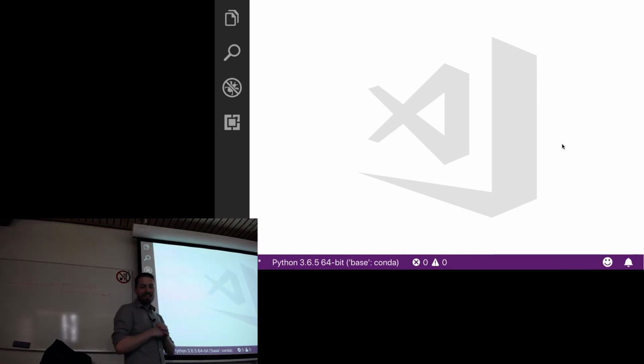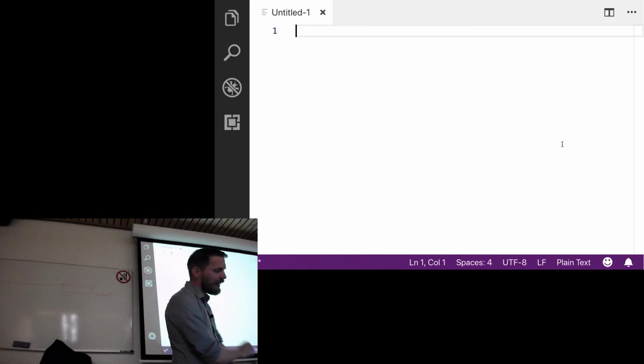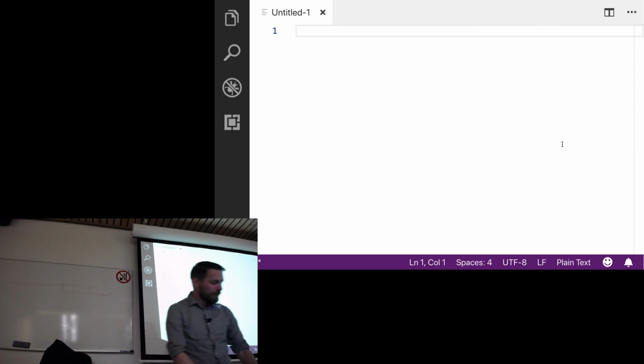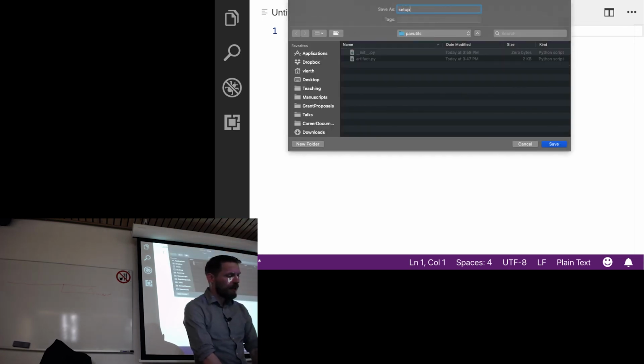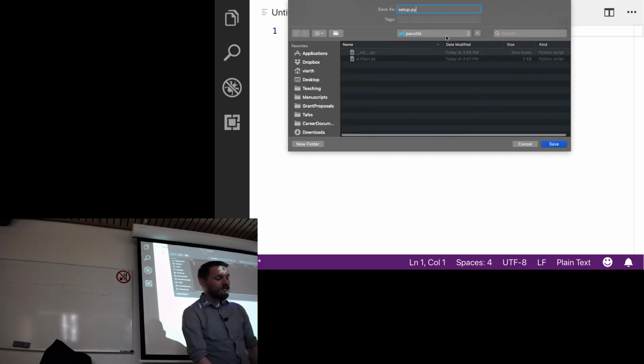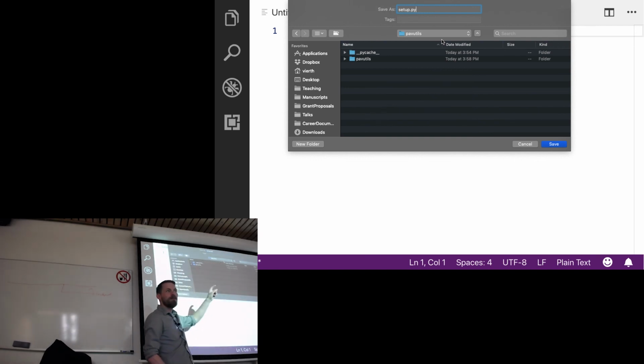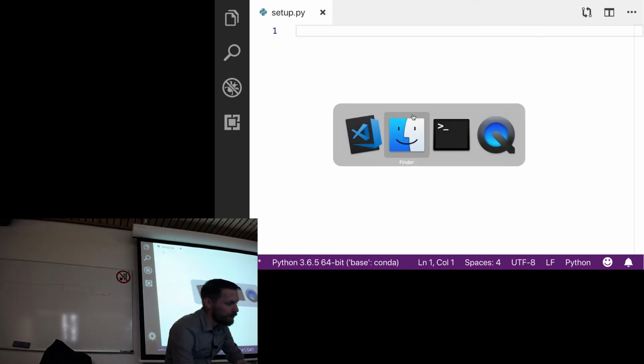So to get this set up to install, now I'm going to need a few extra things. Let's make another new file, and I'm going to call this one setup.py. Setup.py, and this one needs to go in this folder here. Okay, so I'll show you the structure here. So I'm going to save this as setup.py.